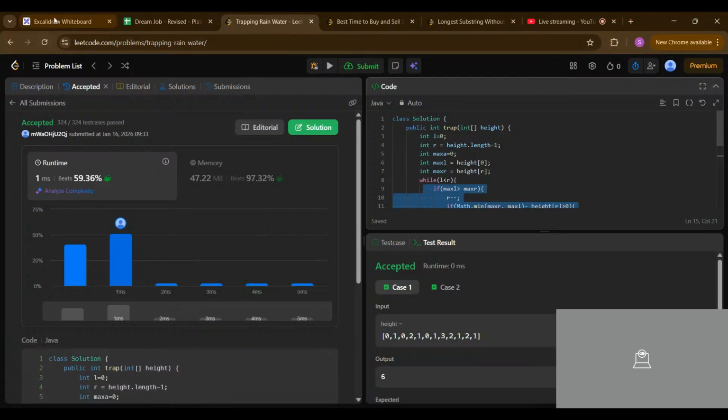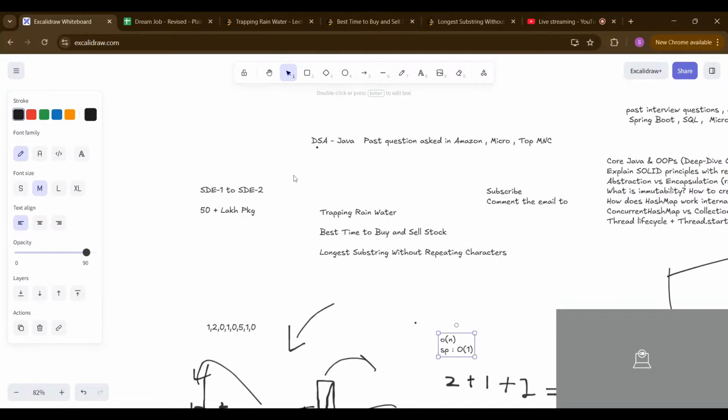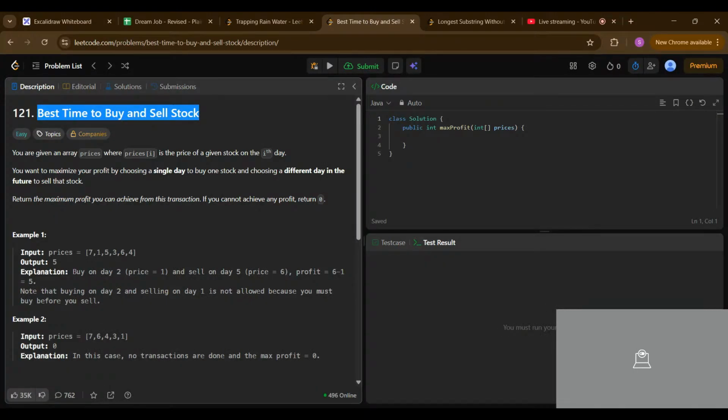So we will move on to another question. Our second question is the best time to buy and sell the stock. Okay, it's a heading, so let's go to the problem and see what the problem statement says. You are given an array of prices where prices[i] is the ith day's stock price.